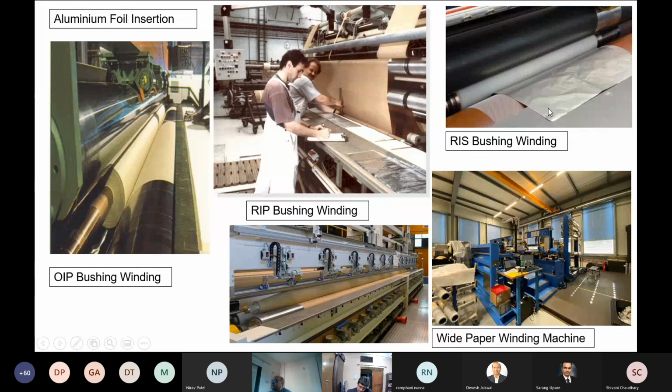This is a resin impregnated synthetic bushing, and here the synthetic material, and again you can see the aluminum foil getting inserted. And these are wide paper machines. Today there are machines, I have seen a machine up to 10-meter width. You can wind the paper for the highest size of bushing.